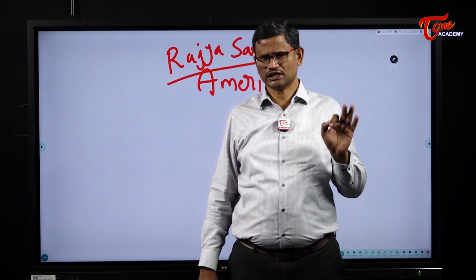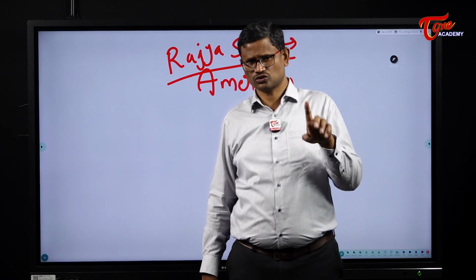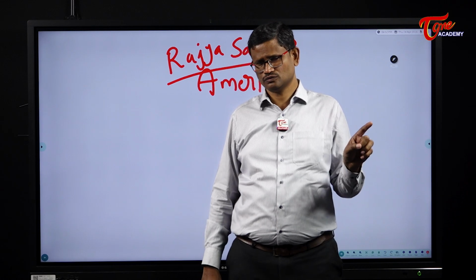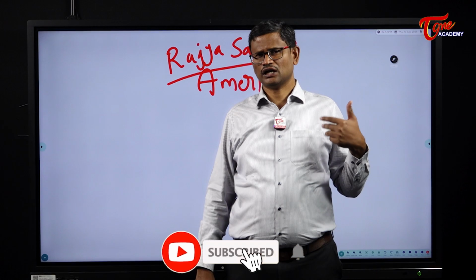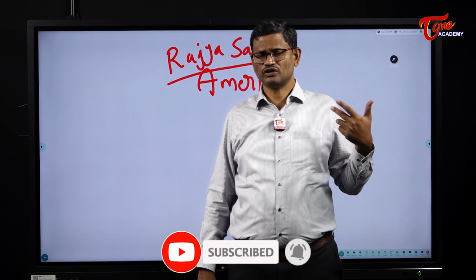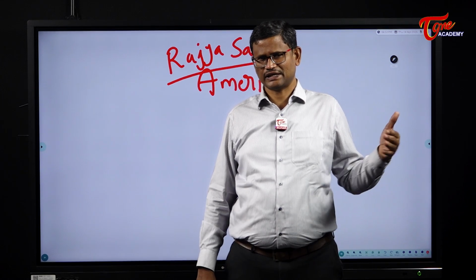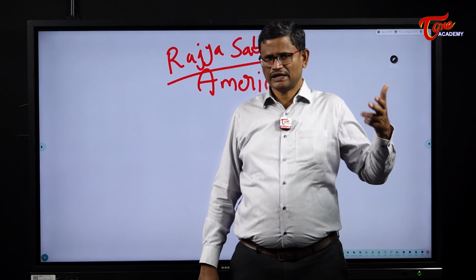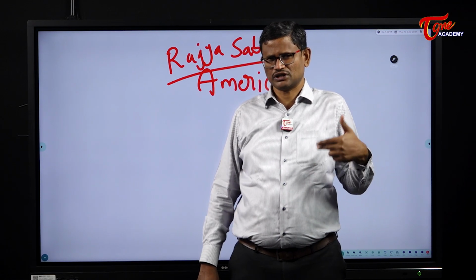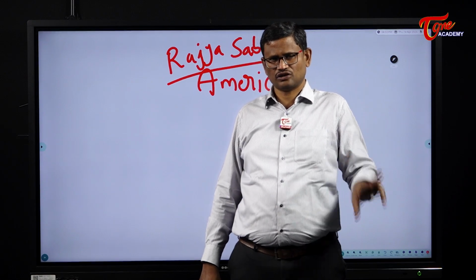When new states are created, we need to amend the 1st schedule and also the 4th schedule. I just told you that in 2014, Telangana was carved out of the erstwhile state of Andhra Pradesh. When the new state of Telangana was created from the existing state of Andhra Pradesh, we need to make changes to the 4th schedule because the representation of Andhra Pradesh and Telangana in Rajya Sabha changes. That has to be reflected in the 4th schedule.